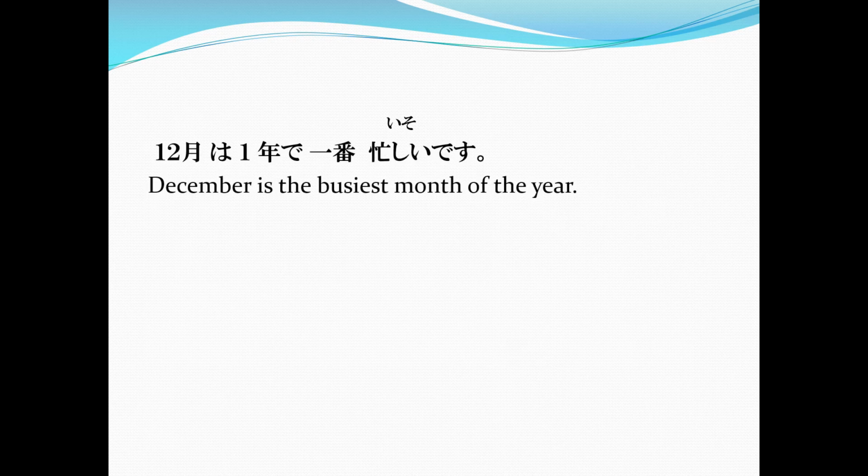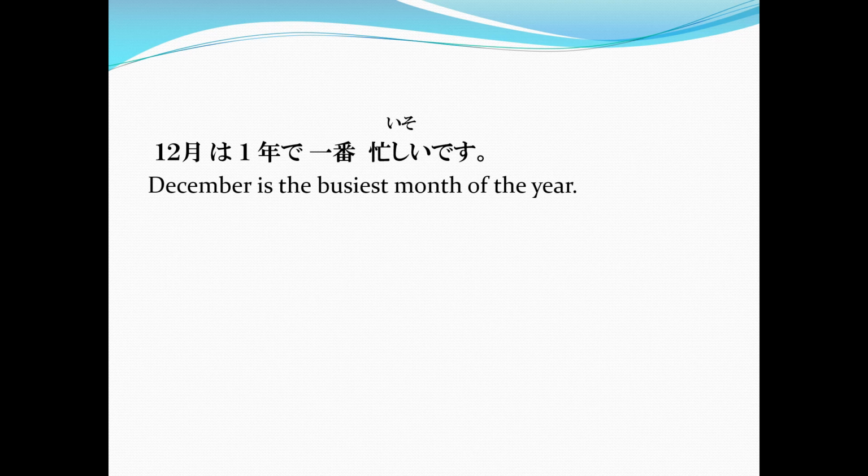Other examples. 12月は1年で一番忙しいです。Again, 12月は1年で一番忙しいです。December is the busiest month of the year. That's how we usually say that.